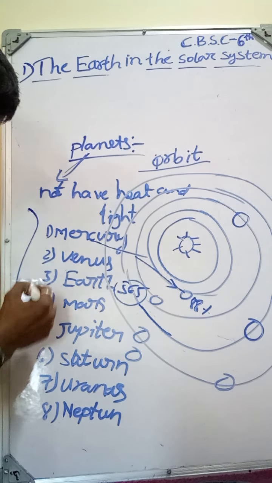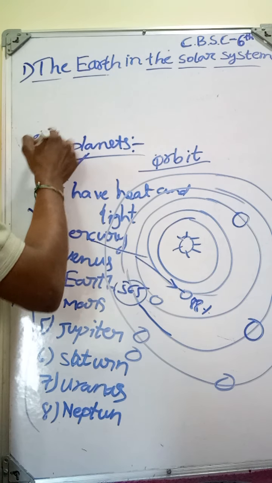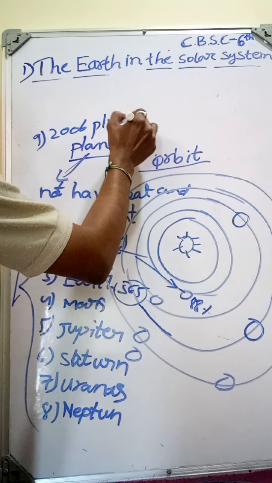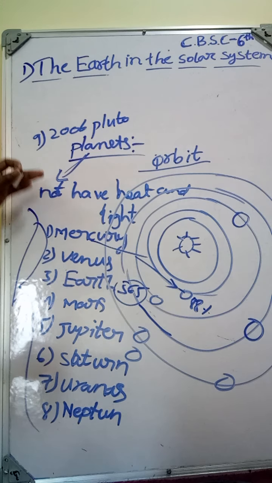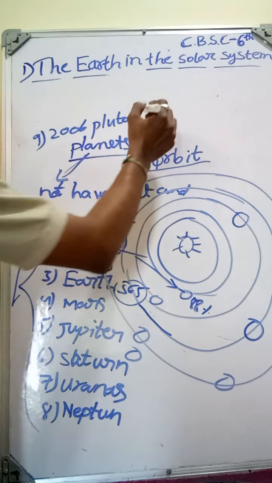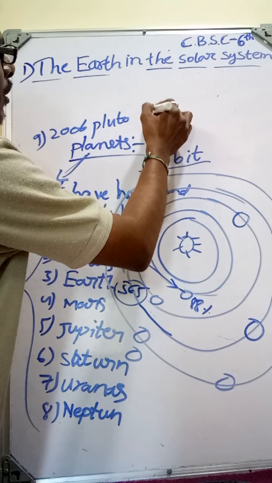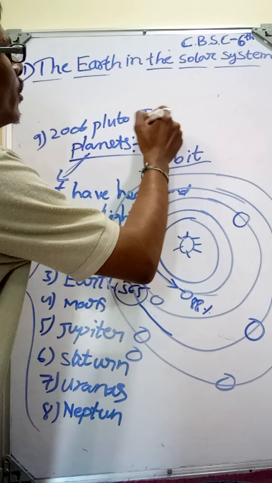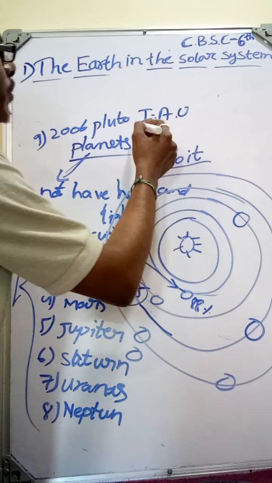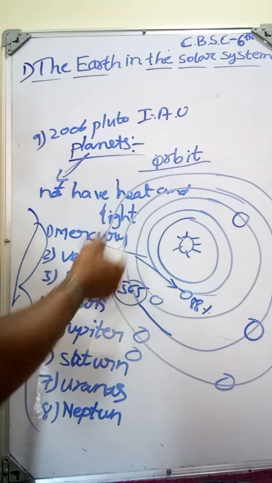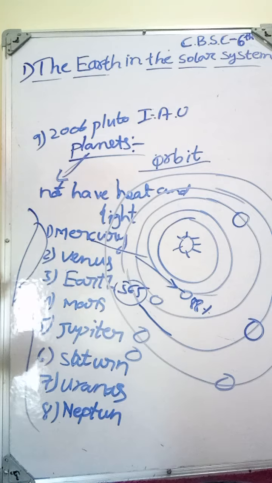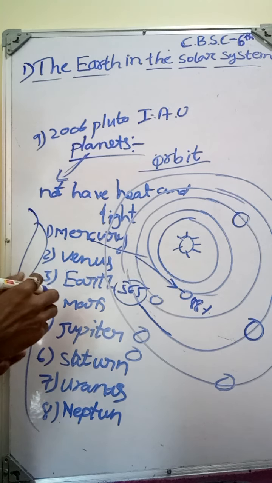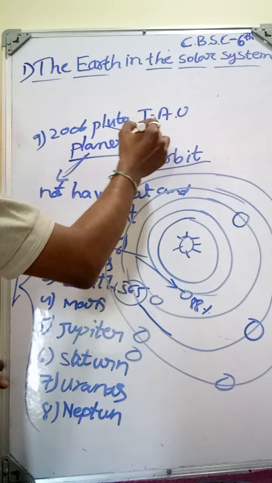Apart from these 8 planets, there was one more planet up to 2006, which is Pluto. Pluto was also one of the planets before 2006. In 2006, the IAU, the International Astronomical Union, considered that Pluto doesn't have its own gravity and doesn't have a magnetic force. That's why they consider Pluto a dwarf planet.